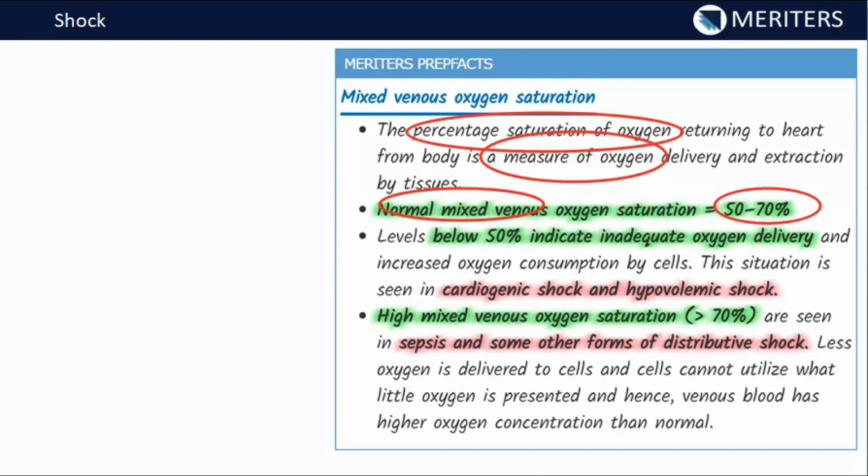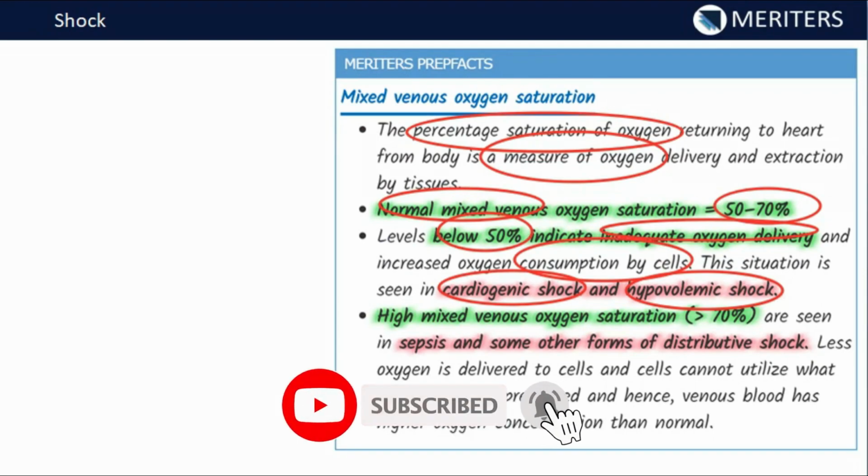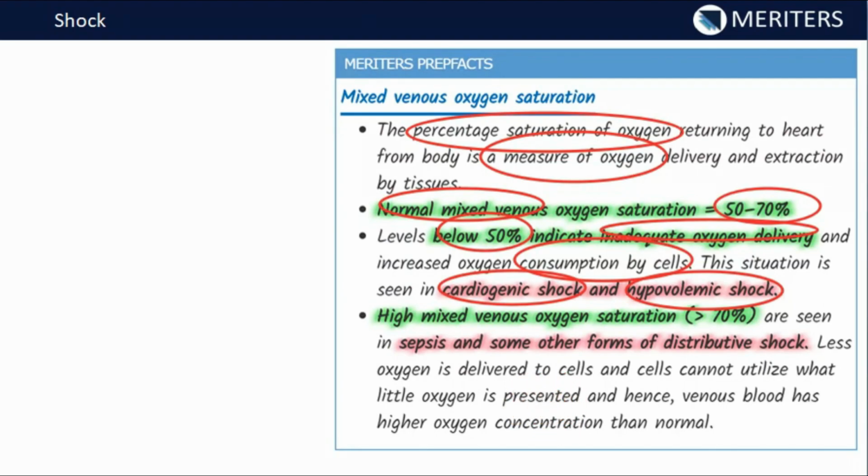So if the level is below 50%, that will indicate inadequate oxygen delivery and increased oxygen consumption by cells, and this situation is seen in cardiogenic shock and hypovolemic shock, when there is no problem with the hemoglobin, no problem with the peripheral system, just the problem is in the heart, in the cardiac output as well as the volume of the blood. Now high mixed venous oxygen saturation, that is more than 70%, is seen in the cases of sepsis and other forms of distributive shock.